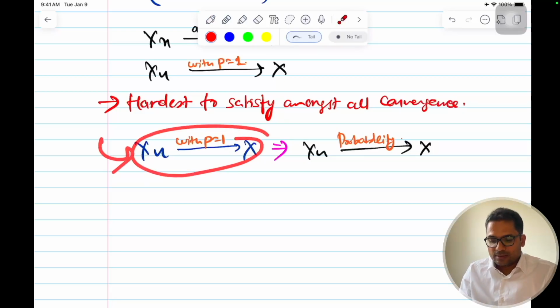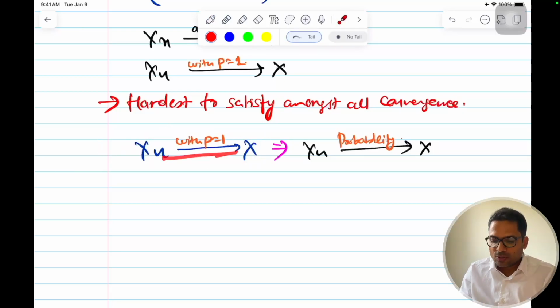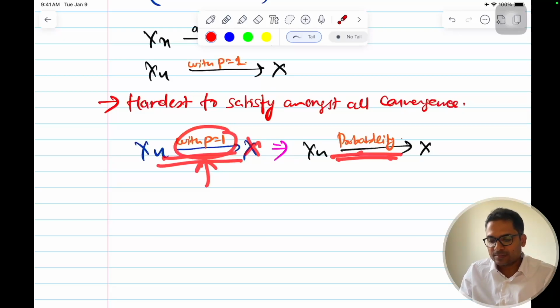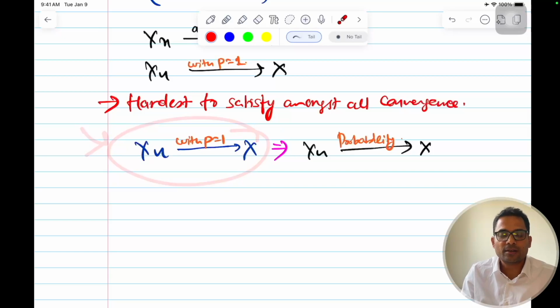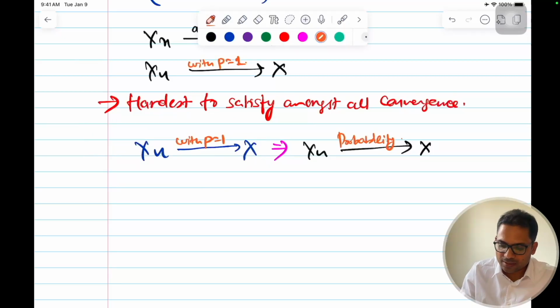If it is converging almost surely, then we can say that it will converge in probability to X. But the other way around is not true. This is a stronger statement and harder to satisfy.